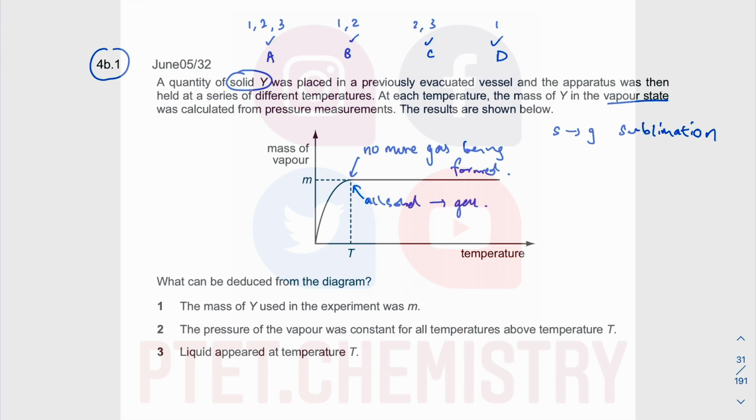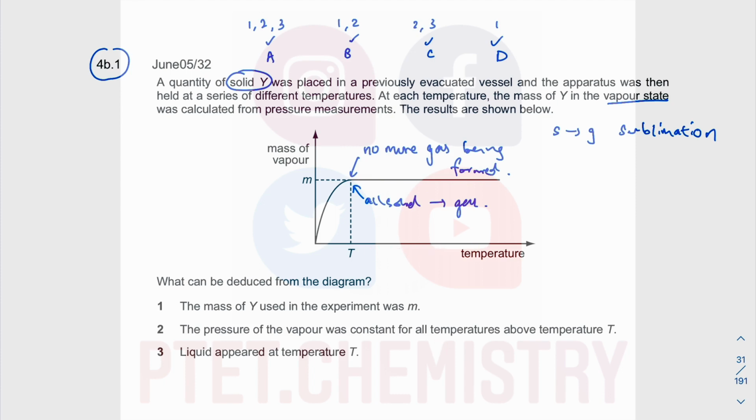So when you think about what can be deduced from this diagram alone, if we go straight for option 2, based on what we know about the logic of these options, the pressure of the vapor is constant for all temperatures above temperature T. So above temperature T, all of these would be gas, and you don't introduce any more vapor. So it's not like you have more particles.